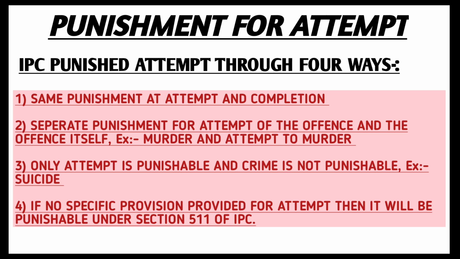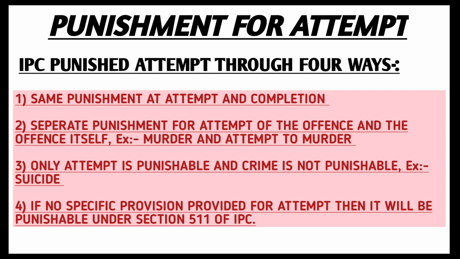Let's now discuss what punishment is imposed on the accused when he is found guilty of an attempt of a particular crime. IPC punishes attempt in 4 ways. First is the same punishment for attempt and completion, which means in some cases the same punishment is awarded for the attempt and commission of a particular crime.